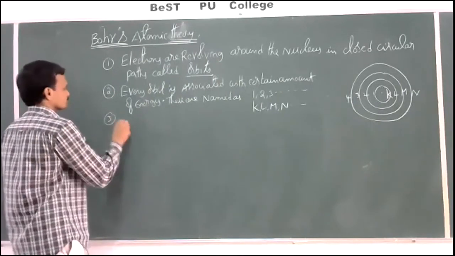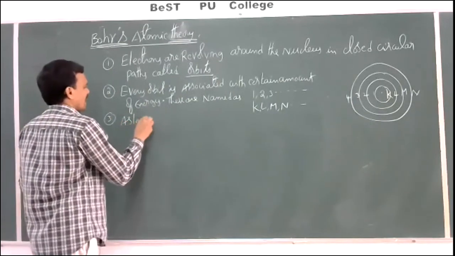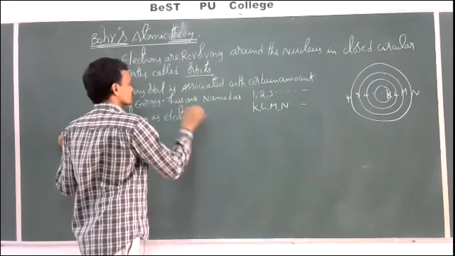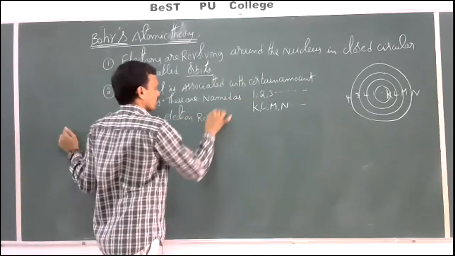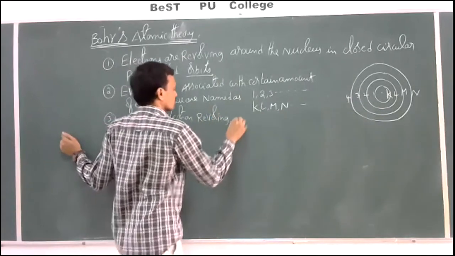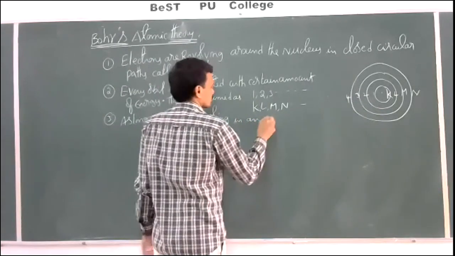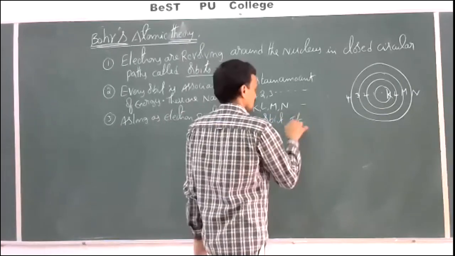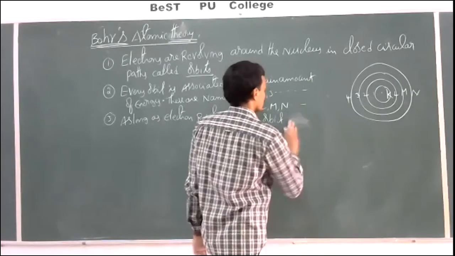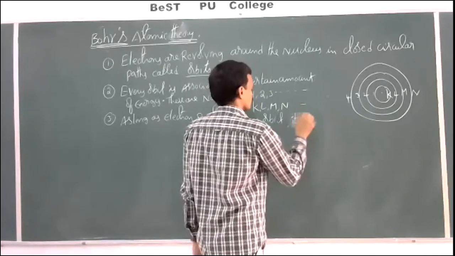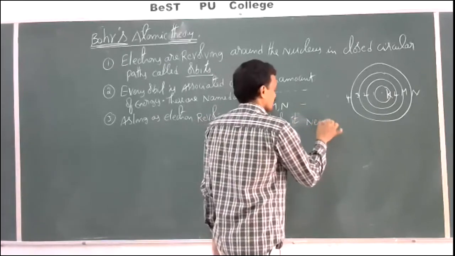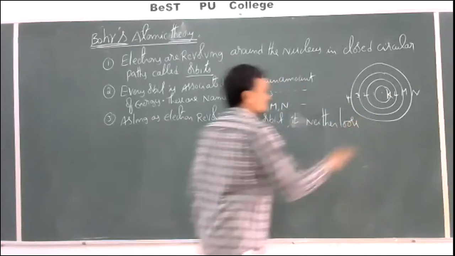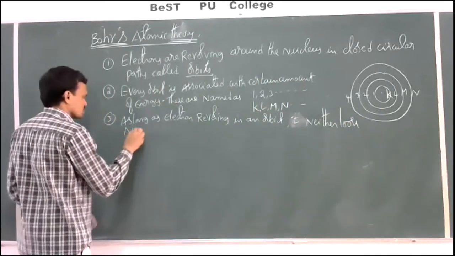Third one: as long as an electron is revolving in an orbit, it neither loses nor gains energy.